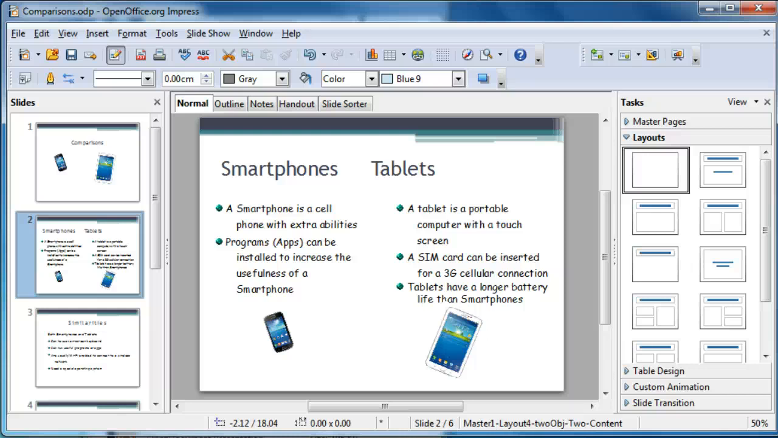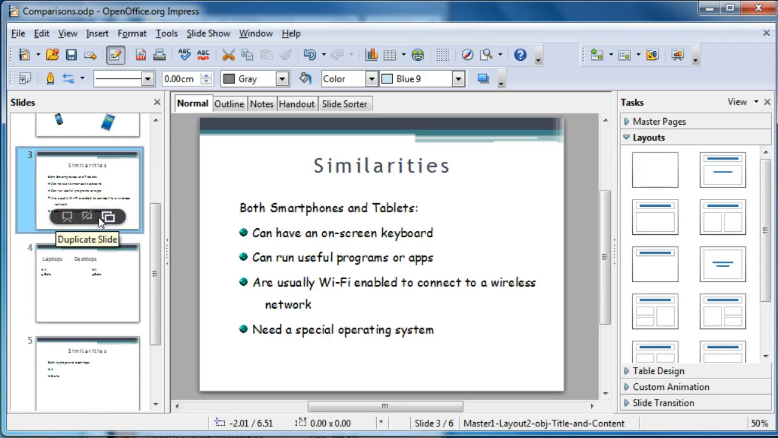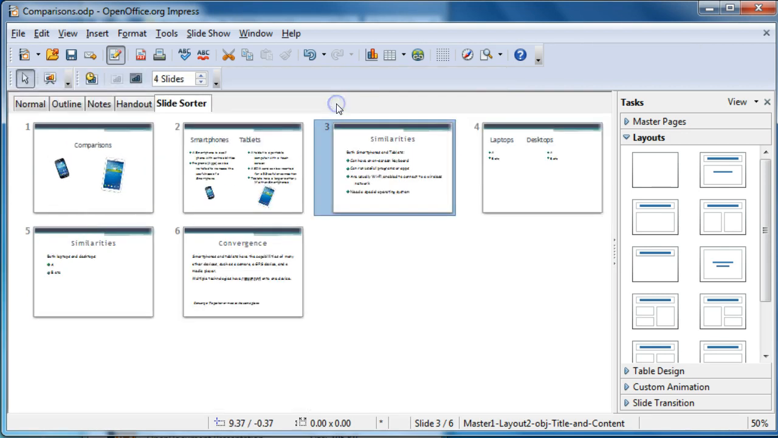Open document presentations, view options. Normal view is useful for creating, formatting and editing slides. Different slides can be selected. The most useful view for working with all the slides at the same time is Slide Sorter view. Here we can see all the slides at once.